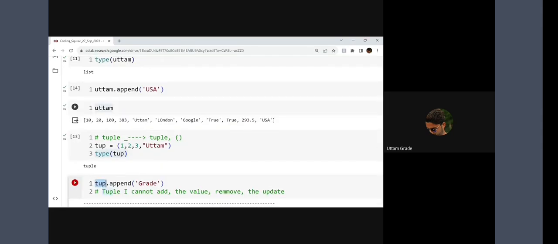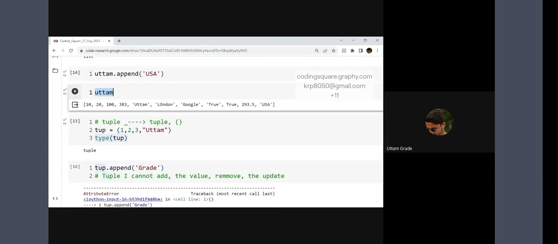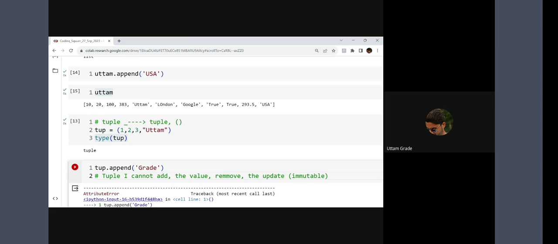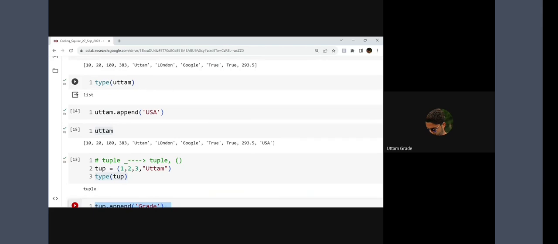But I can do everything if I have created a list once. If I cannot do anything in a tuple, that is technically called immutable. Immutable means I cannot change the tuple. But a list is mutable, where I can add the value, delete the value, drop the value, remove the value, update the value. That's called mutable.